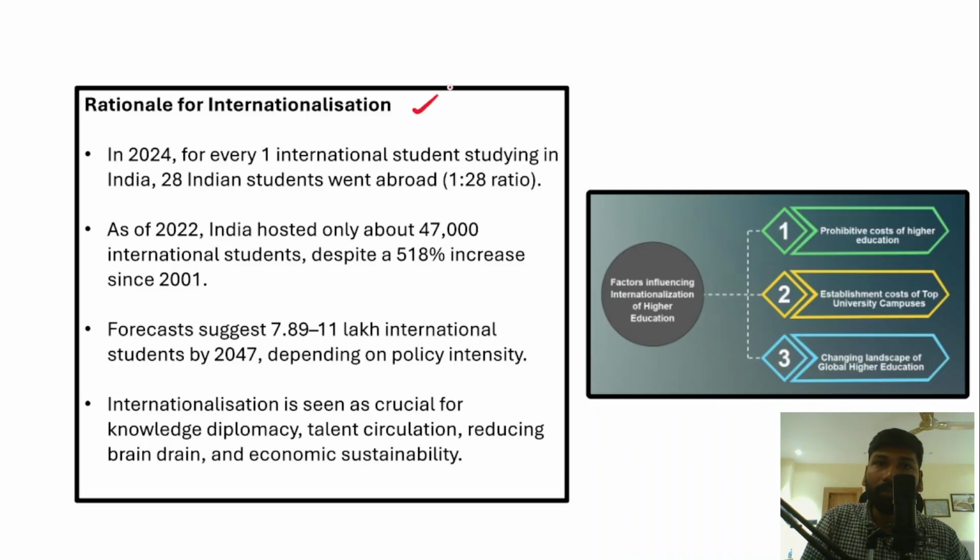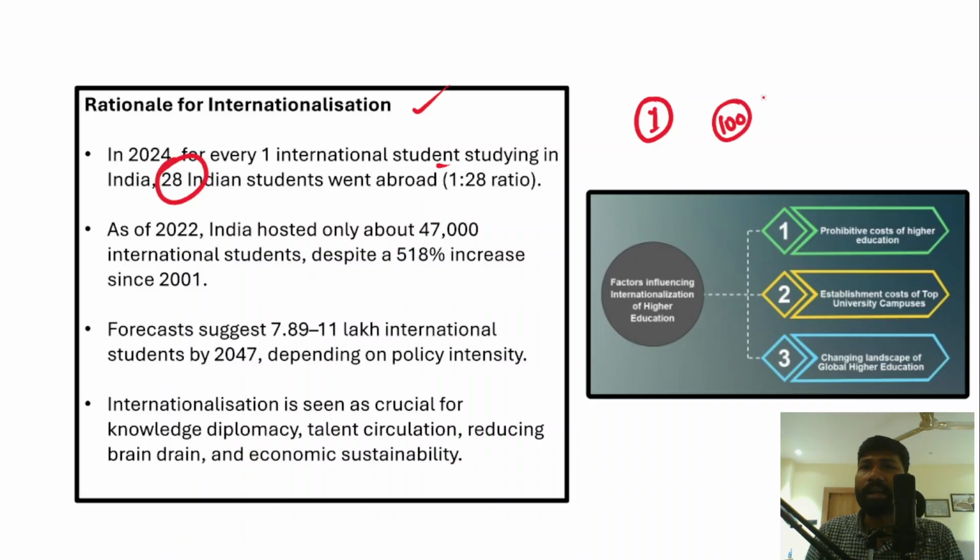So what is the rationale for the internationalization of higher education in India? Let's understand this. Now in 2024, for every one international student studying in India, 28 students went abroad. For example, imagine that 100 international students are studying in India.